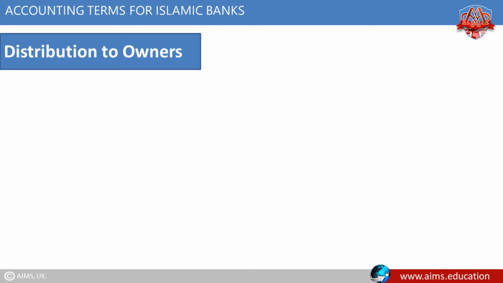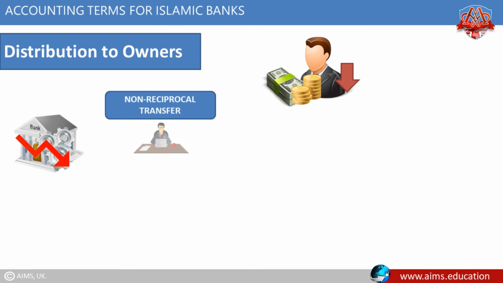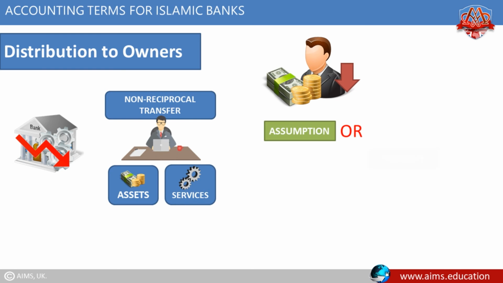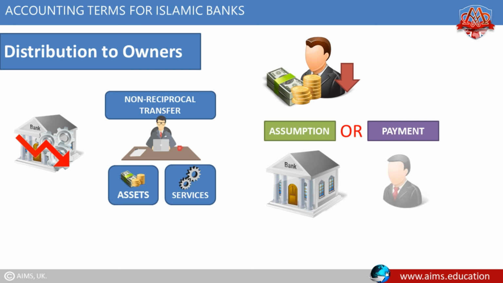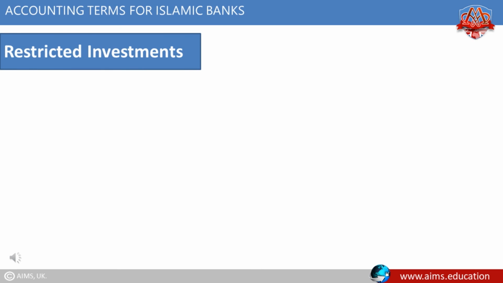Distribution to owners. It is the amount of decrease in the owner's equity due to loss to the bank from its operations or from non-reciprocal transfer by the bank to the owners of the assets or services, or assumption or payment by the bank of an obligation of the owners for reducing its equity in the bank. Restricted investments.